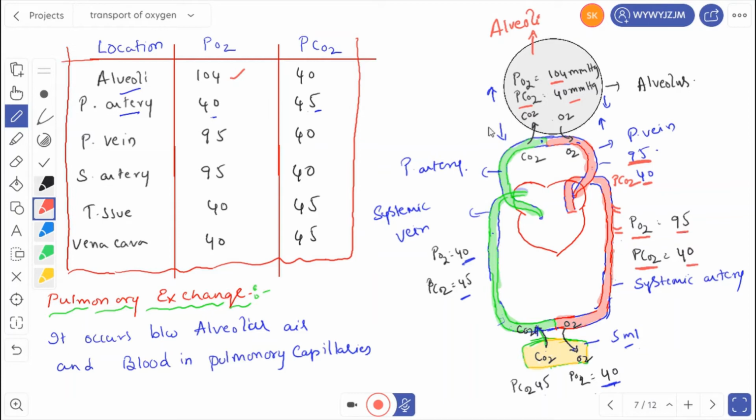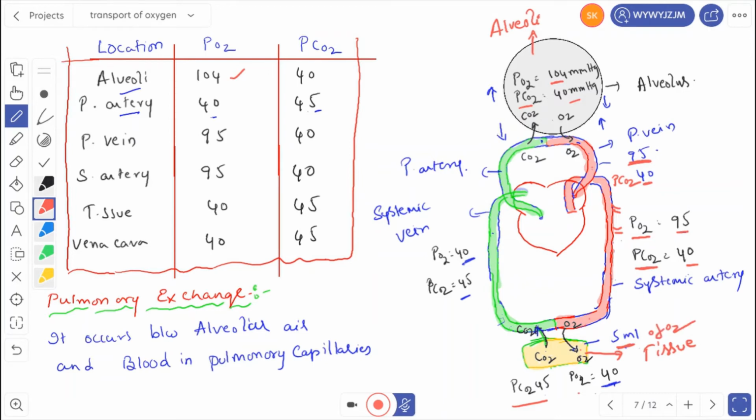Then the systemic artery comes near the tissues. This one is a tissue. At tissues, the PO2 is 40 and PCO2 is 45. As the partial pressure of oxygen is only 40 mmHg here and 95 mmHg in the artery, oxygen diffuses from high partial pressure to low partial pressure. So oxygen diffuses from the systemic artery into the tissues. At tissues, the oxygenated blood delivers 5 ml of oxygen.